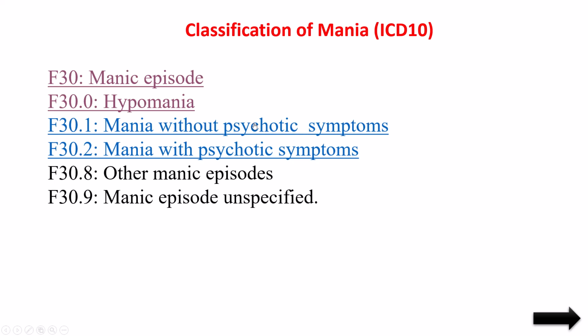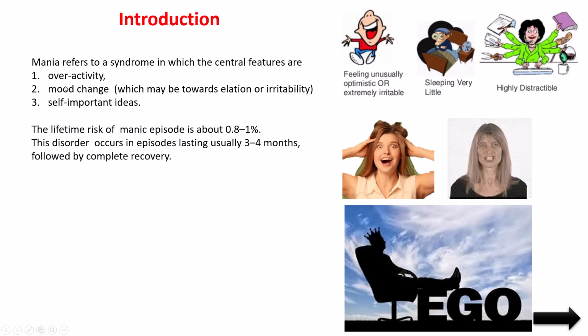This also will be present along with mania. When it is present along with mania, then we call it mania with psychotic symptoms. If only overactivity, which we have already seen in the introduction, only overactivity, mood changes, self-important ideas, that type of symptoms are highly present, only that, then we call it mania without psychotic symptoms. Including this overactivity, mood change, self-important ideas, and also some psychotic symptoms like abnormal thinking, hallucinations.